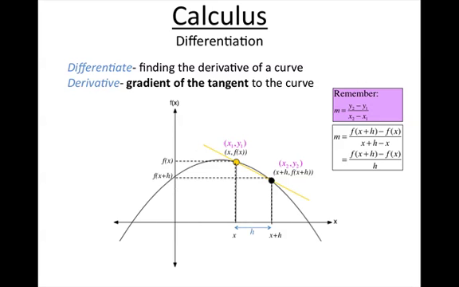Now, this is where the genius happens, because in order to find the gradient of the tangent at a single point, so at the moment we found a gradient of a secant, which is between 2 points. We want to find the gradient at a single point. So what we want to do is actually move that black dot closer and closer and closer. We're going to make that h smaller and smaller and smaller.